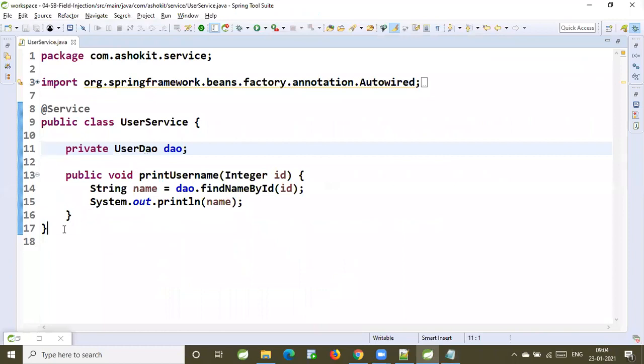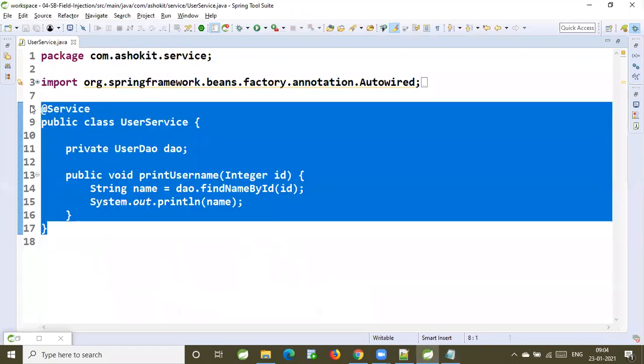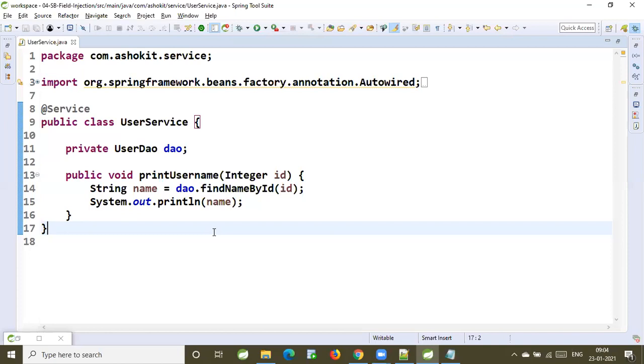Now, looking at this class, will dependency injection happen for this class, or will it not happen? It will not happen for the class. Why will dependency injection not happen? Because the IOC container doesn't have any information from this class saying that it requires the DAO object. It is not giving that information to the IOC container. If it gives information to the IOC container, then only it can inject it. How can this class give information to the IOC container saying that I need the DAO object?